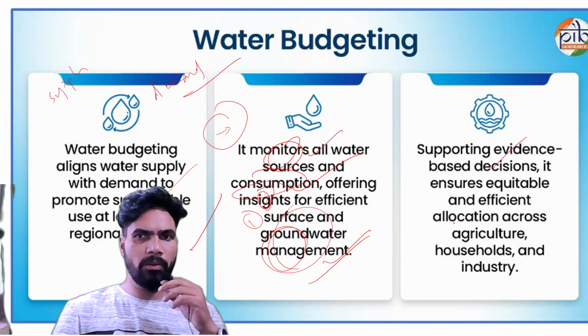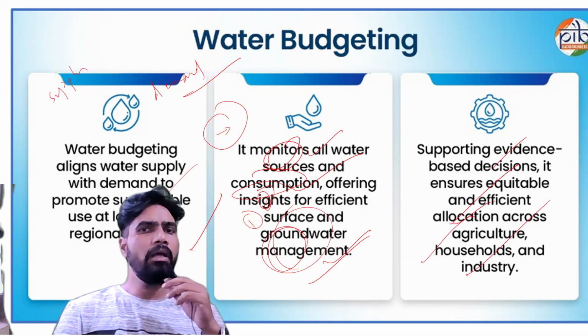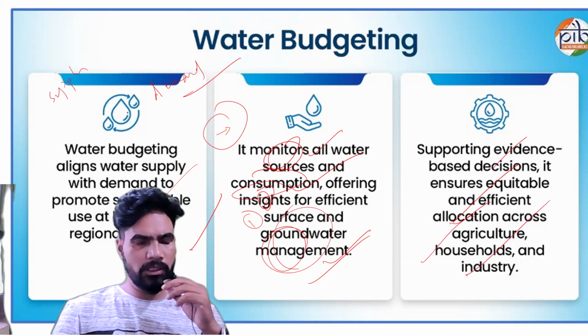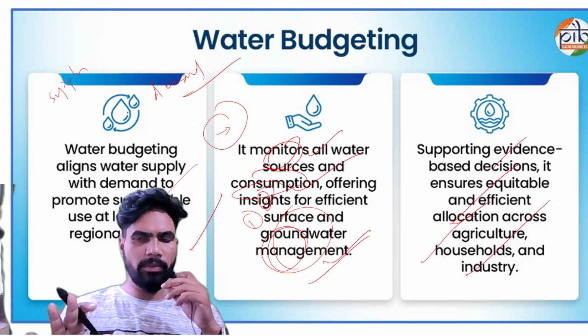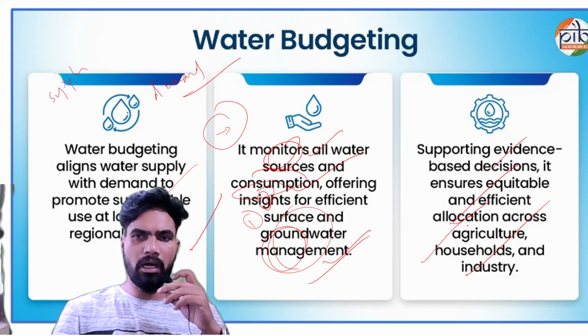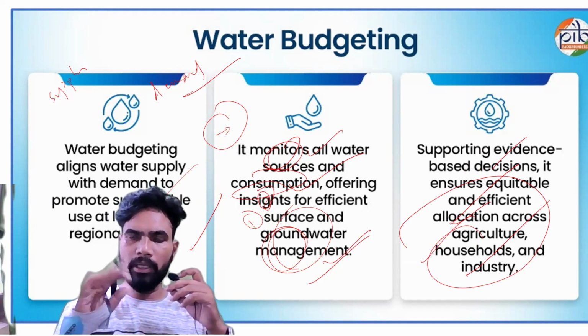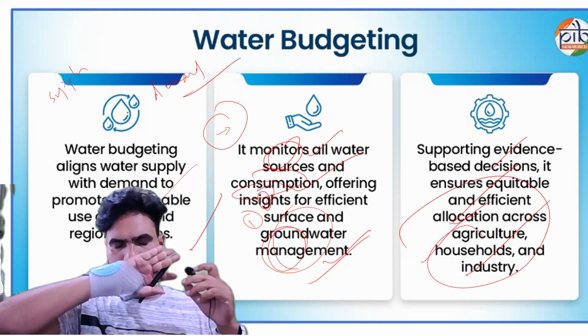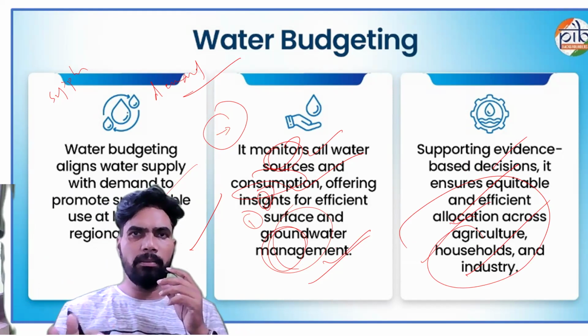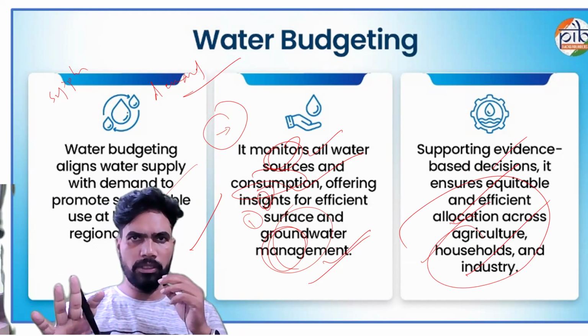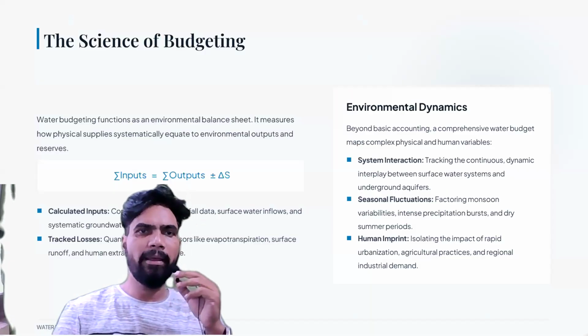It ensures equitable and efficient allocation across various demand points like agriculture, household, and industry. Okay, so predominantly this is where the demand is coming. यहाँ पे ज़्यादातर demand आ रहा है पानी के लिए. Okay, so all these things can be properly managed by using the water budget. Okay, right.